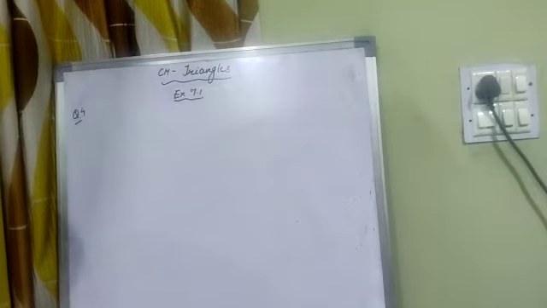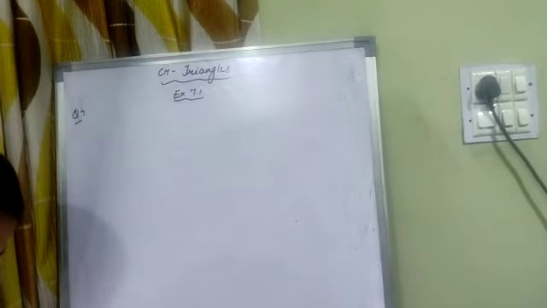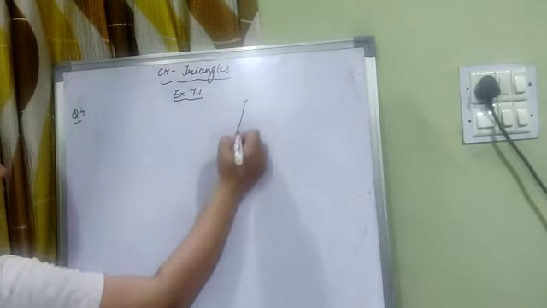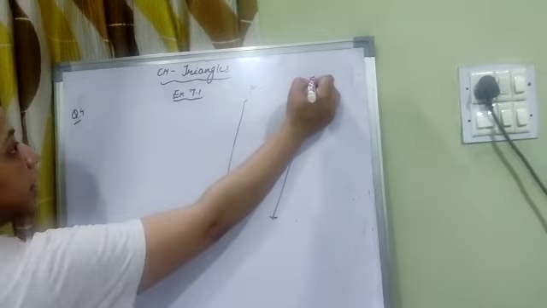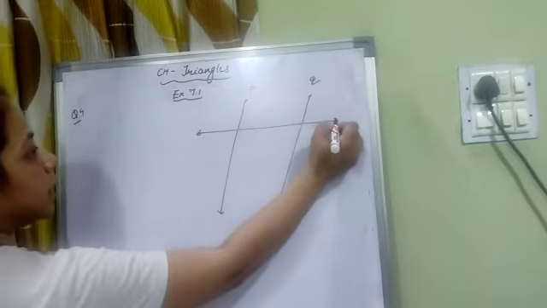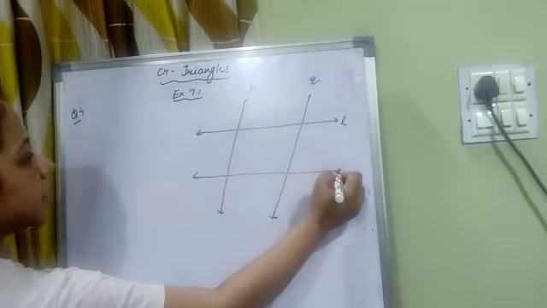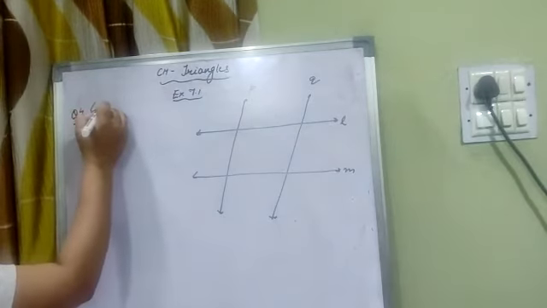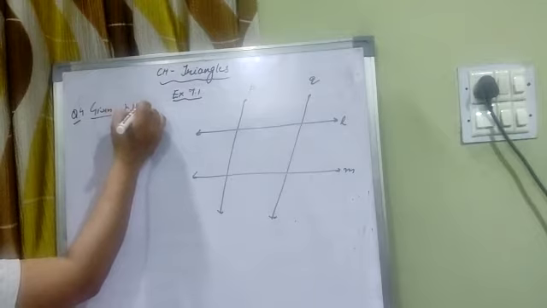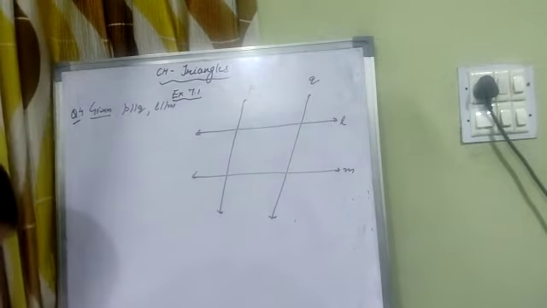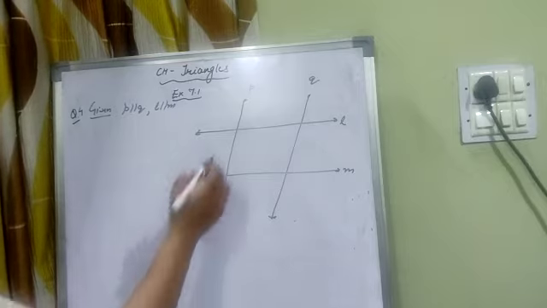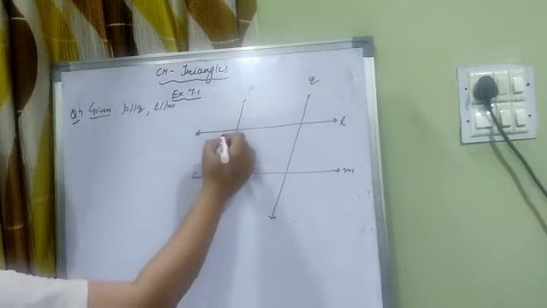Fourth question is L and M are the two parallel lines intersected by another pair of parallel lines P and Q. Here these two are parallel lines P and Q. And these are also parallel lines L and M. So what is given in the question? P is parallel to Q and L is parallel to M. Show that triangle ABC. So give the naming of the parts.